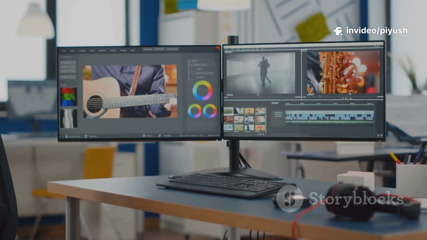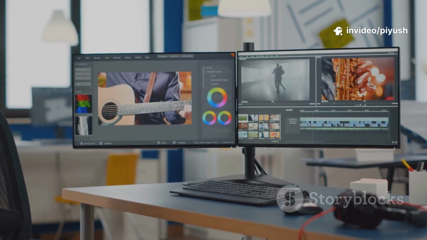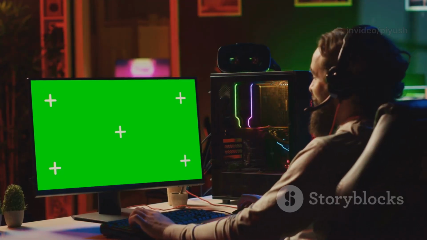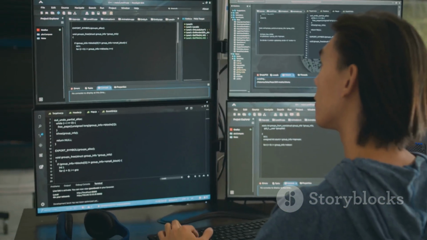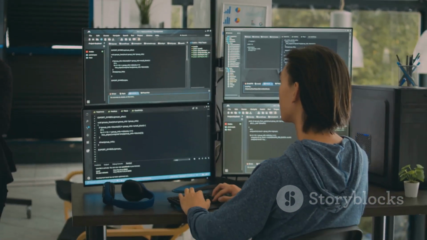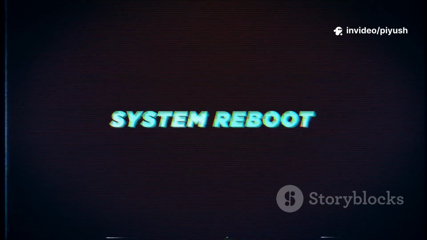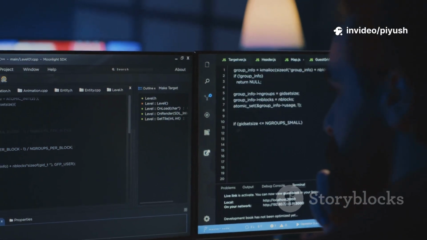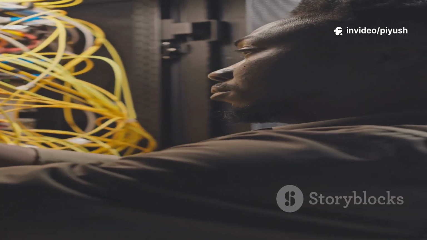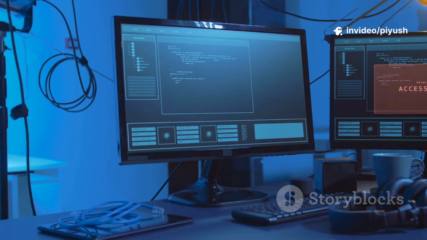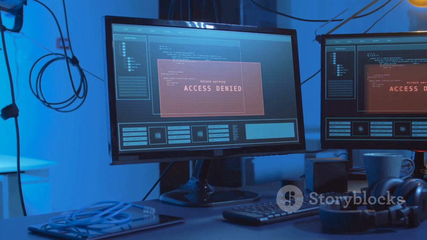With a dual boot setup, you get the best of both worlds on a single machine. You can use Windows for your favorite games and essential work applications that are not available on Linux. Then, with a simple restart, you can boot into your Linux system to write code, experiment with networking tools, or simply enjoy a more lightweight and customizable computing experience.